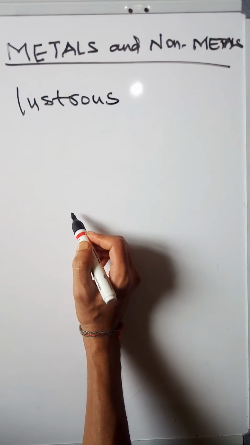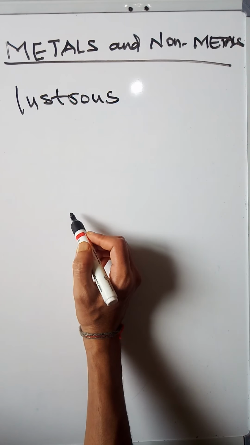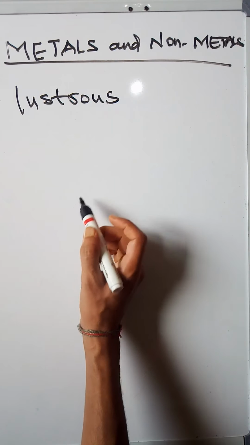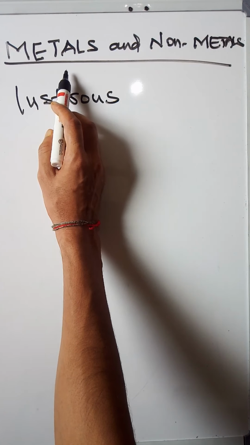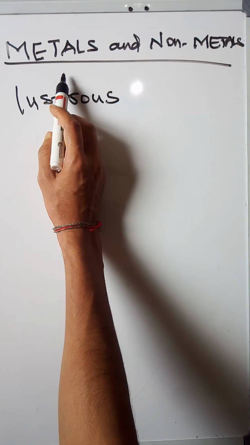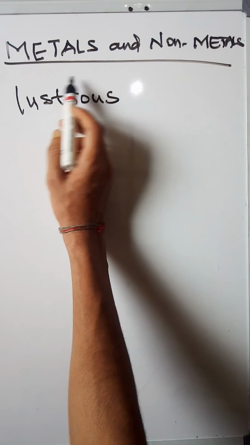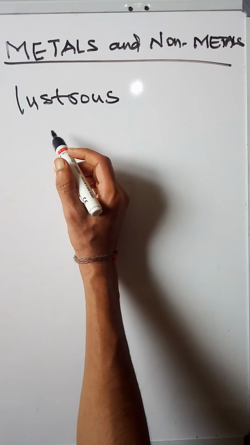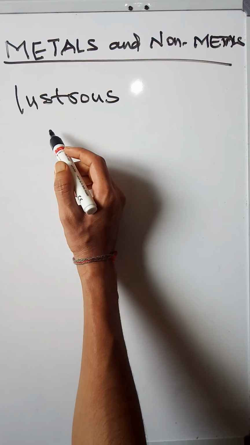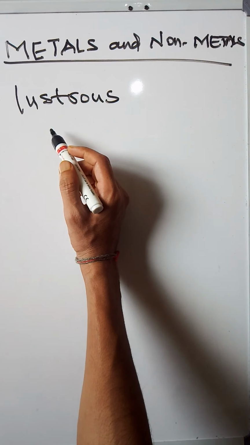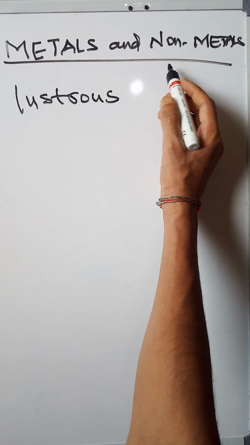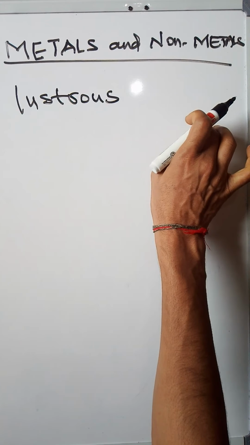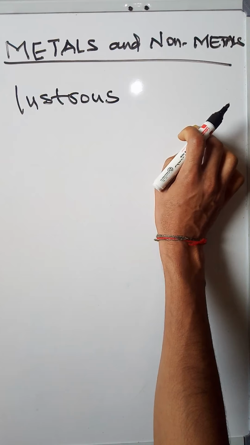What is meant by lustrous? It is a characteristic of metals, not non-metals. First you should know the examples of metals and non-metals. Metal examples are iron, aluminium, gold, silver, copper, zinc, magnesium. These are all examples of metals. All metals have lustrous properties. Non-metals, we can take any example. This pen is a non-metal. Our body is a non-metal. This board is a non-metal. Wood is a non-metal. Paper is a non-metal, students.